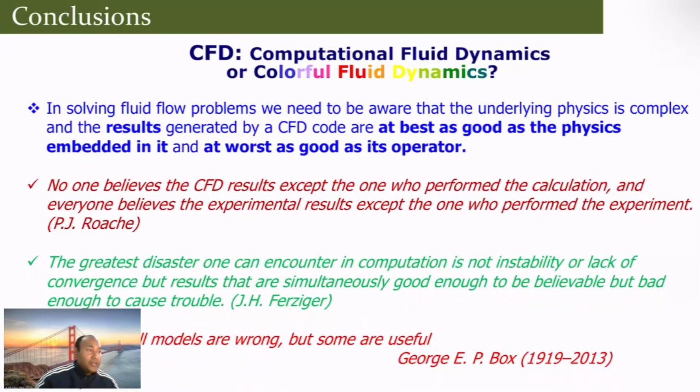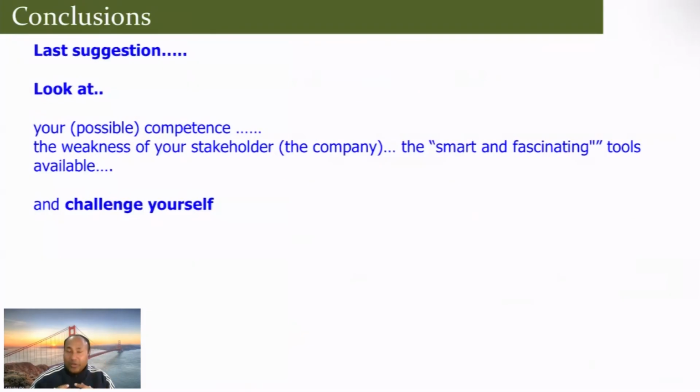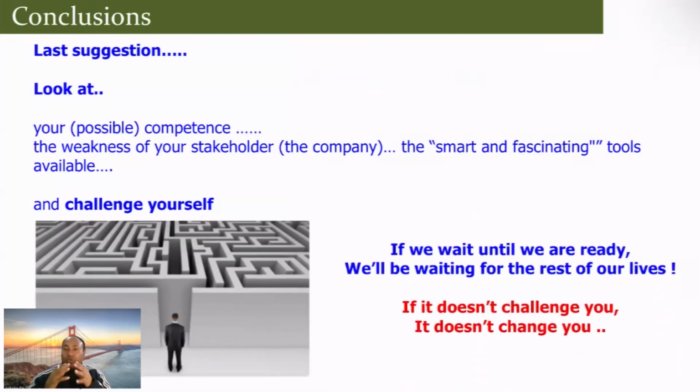So essentially, what it says is that you have to look at your competence, the weakness of your stakeholder, the smart forecasting, so that you can have a good, robust tool, so that you can solve this kind of engineering problem. Okay, so that's how it gives you the perspective of CFD, as well as some CAE based tools which can be used for design purposes.